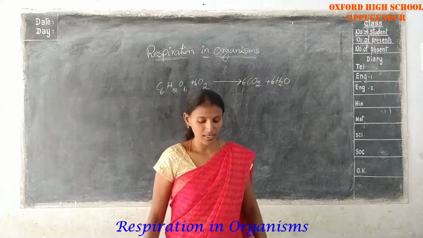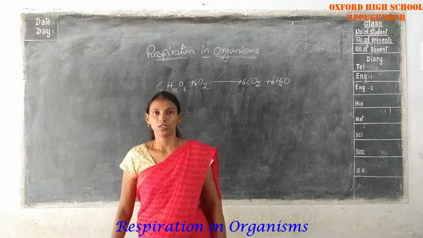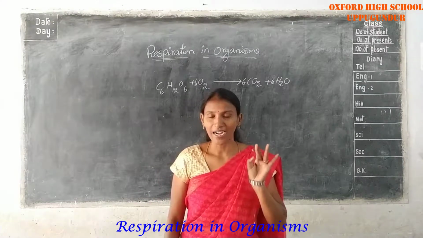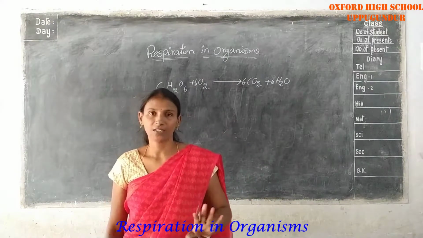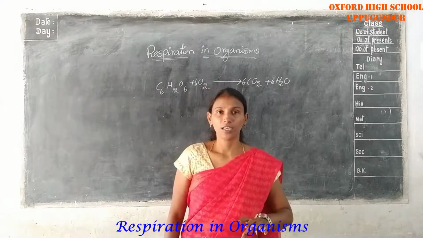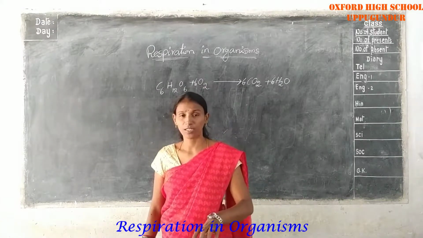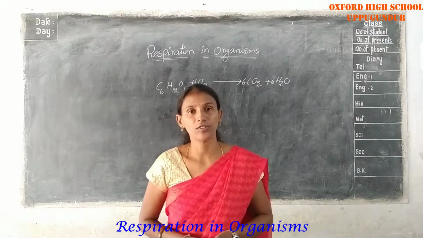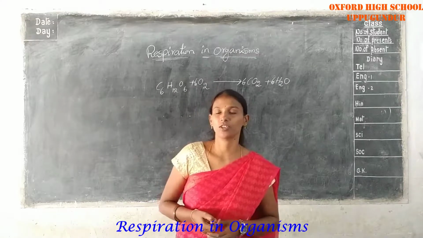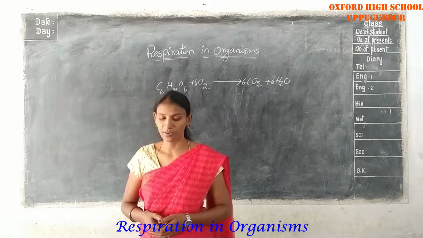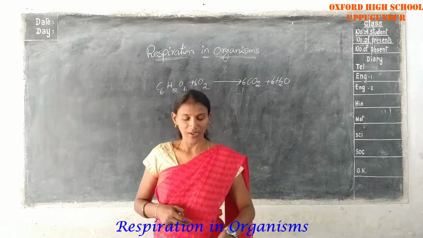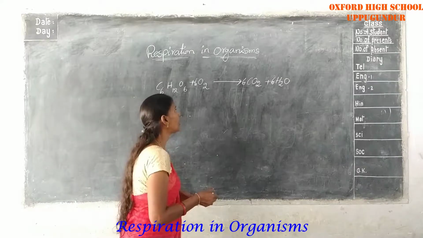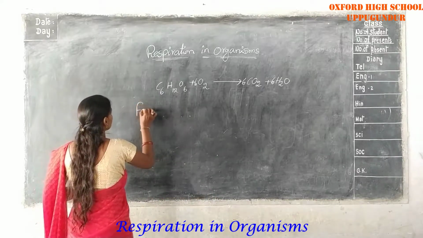Now we are discussing breathing in other animals. So here in your lesson you are given fish, frog, cockroach and earthworm. Okay, in this chapter you are given only 4, but you can observe any animals in your surroundings, and plants also are given in your lesson. Okay, first of all we are discussing breathing in a fish.